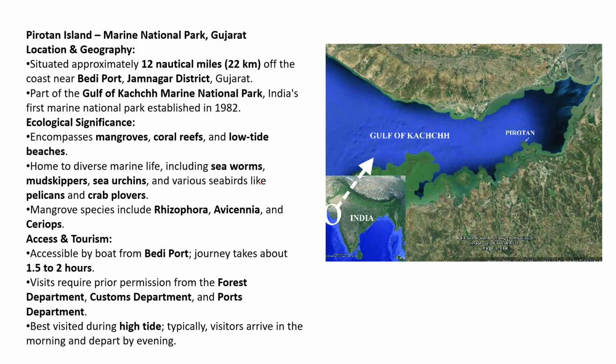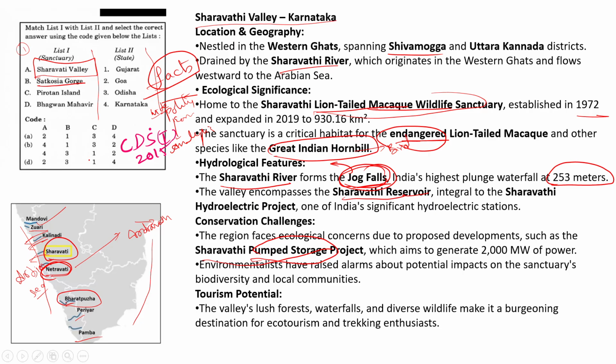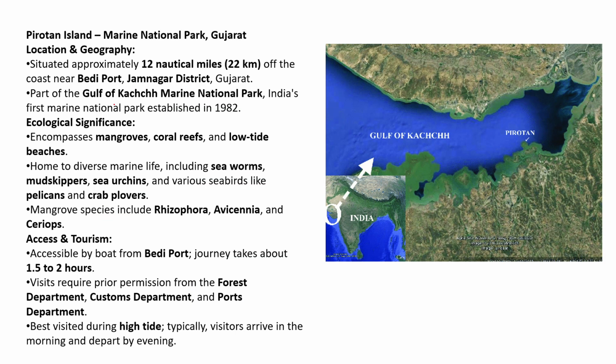And here if you observe, the third option, C, is given for Pirotan Island. Where is this Pirotan Island? The Pirotan Island is in Gujarat. If you observe, this is the map of Gujarat. It is in the Rann of Kutch. It is in the Gulf of Kutch. Here the Gulf of Kutch.